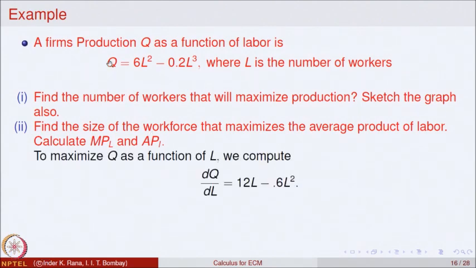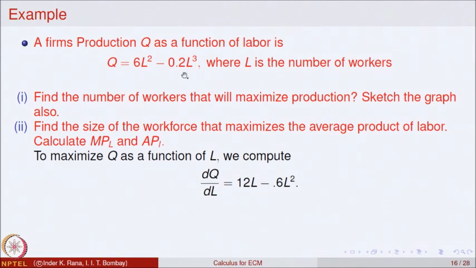To maximize Q as a function of L, the first step is we should analyze this. L is the number of workers. So, obviously, L is going to be strictly bigger than 0. Now, L is going to be integral values, so for the sake of mathematics, we make an assumption that L is a positive real number.